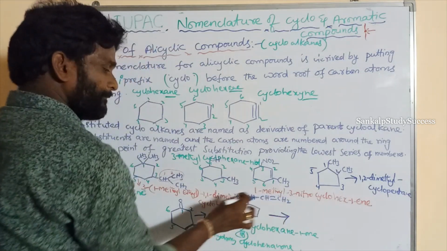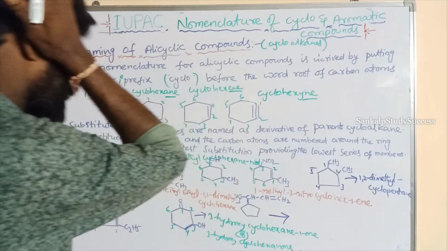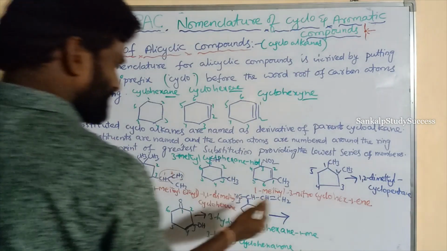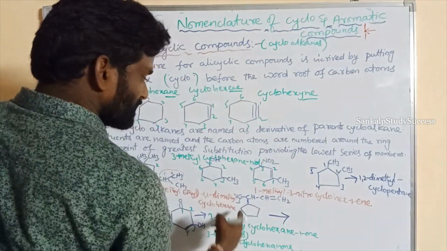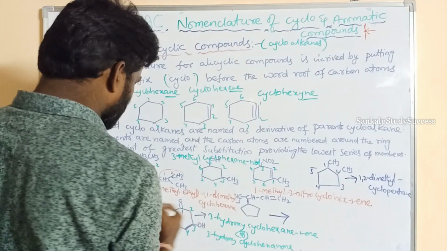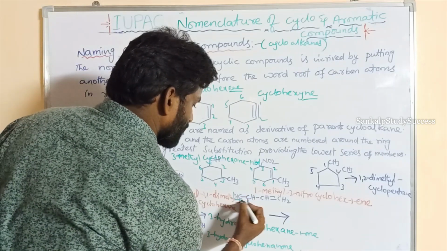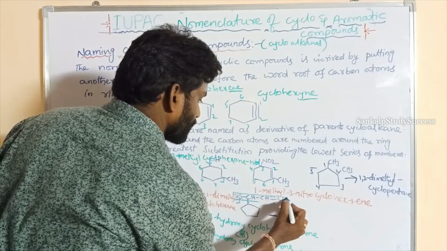So this is the cyclic chain. This is the saturated straight chain. This straight chain contains how many carbons? 4 carbons.